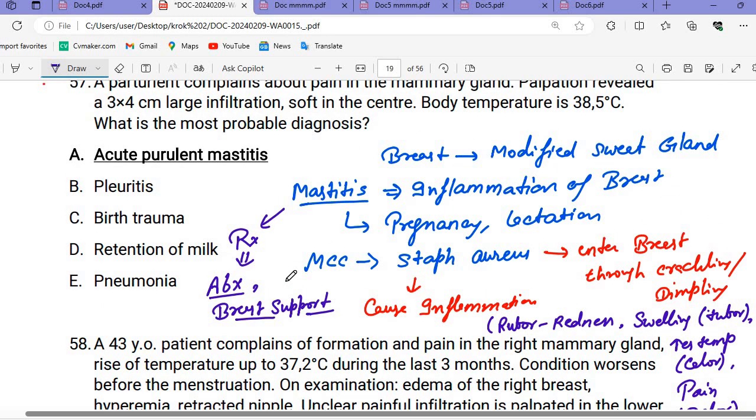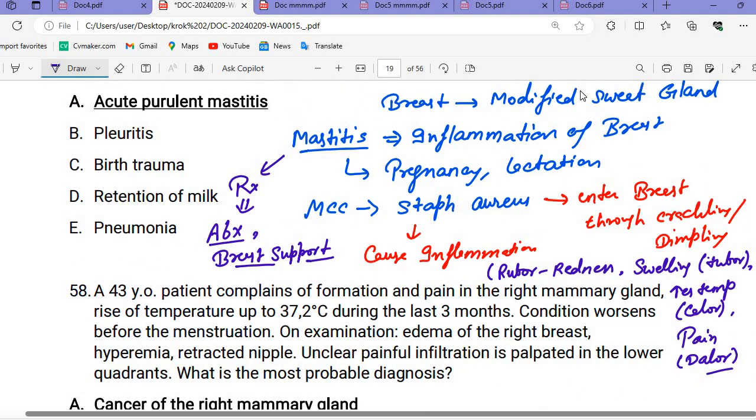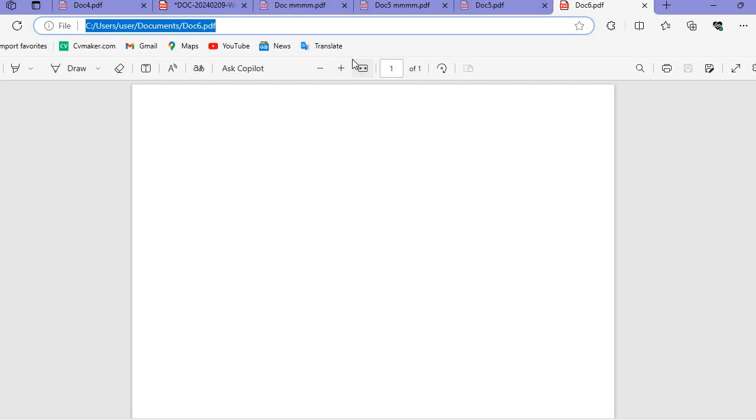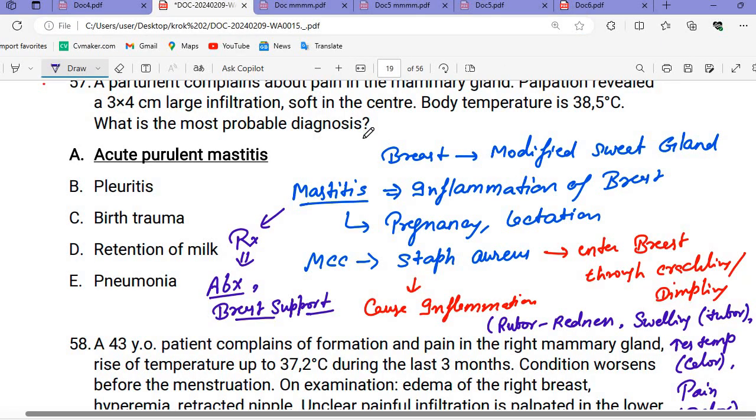Mastitis, I think I should not write it here. Okay, can I continue here? Okay, just a second.